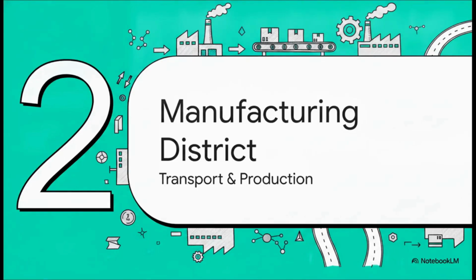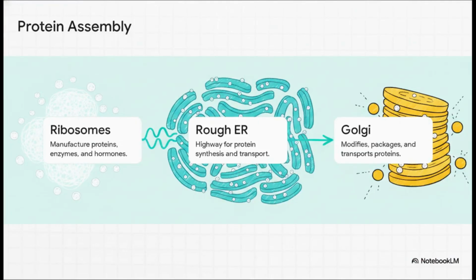Section 2. The Manufacturing and Transport District. All right, with our government and power grid set up, this is where the cell creates the physical materials it needs to function and builds the highways to ship them. It's a continuous biological assembly line. Step 1 starts with the ribosomes. Remember how the nucleolus made them? Well, these are your protein factories, manufacturing the proteins, enzymes, and hormones the cell relies on.